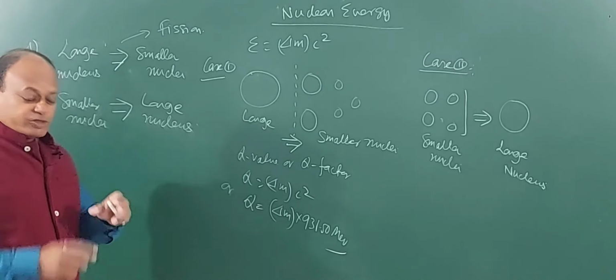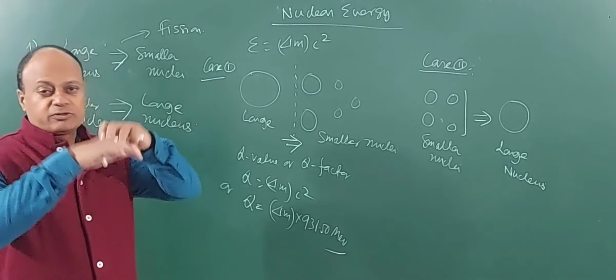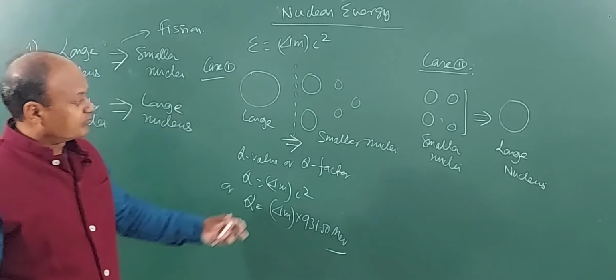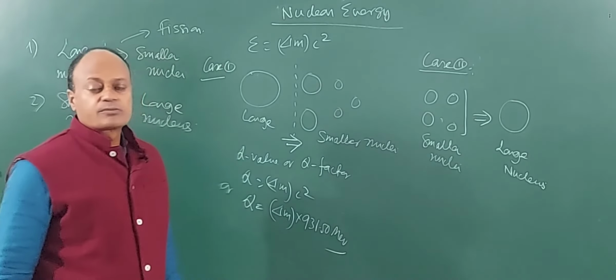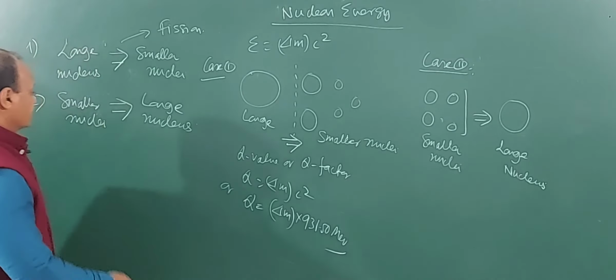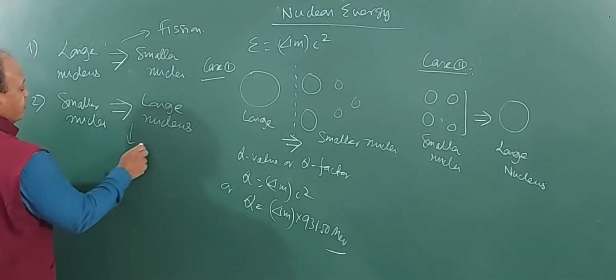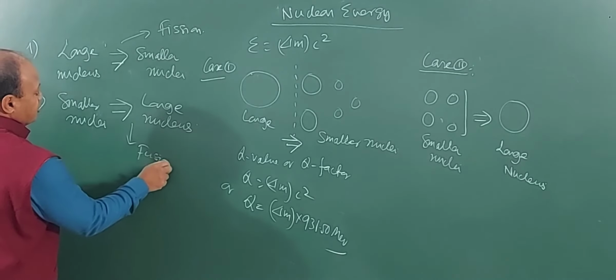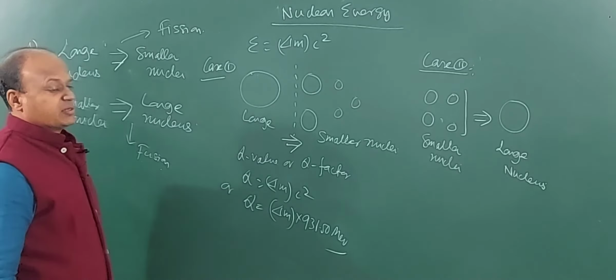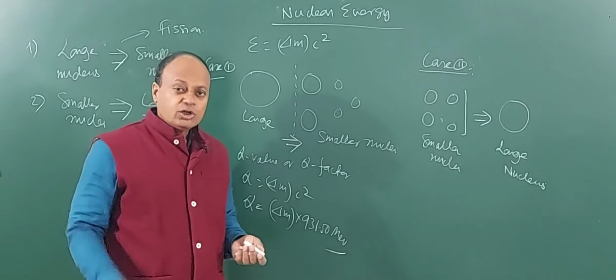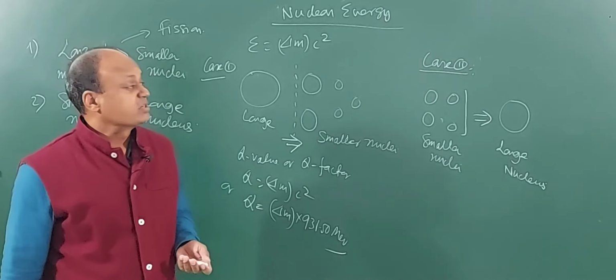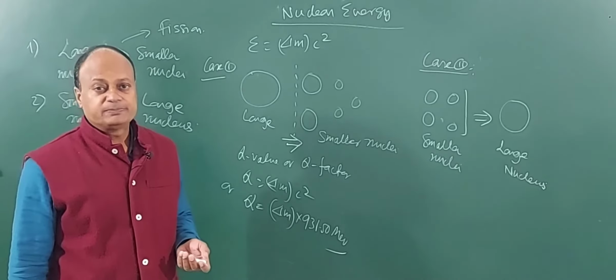The other one, in which smaller nuclei combine together to form a larger nucleus, is called nuclear fusion. We'll be discussing both of these situations and under what conditions they may take place, right? So we'll start our discussion with what is nuclear fission. Okay.